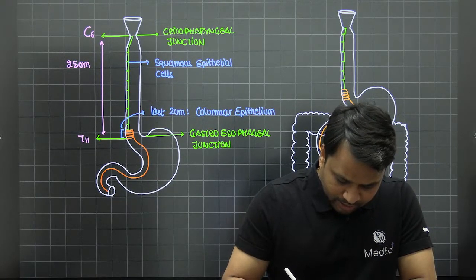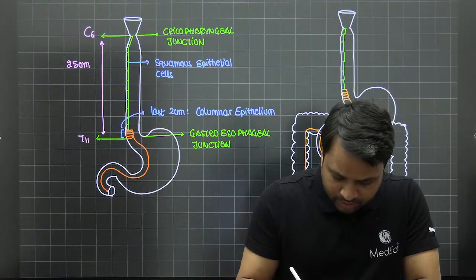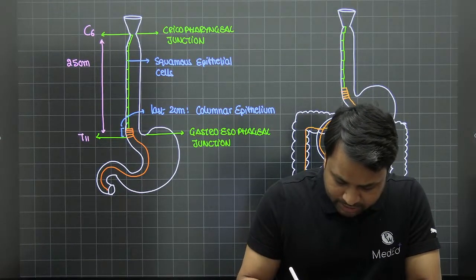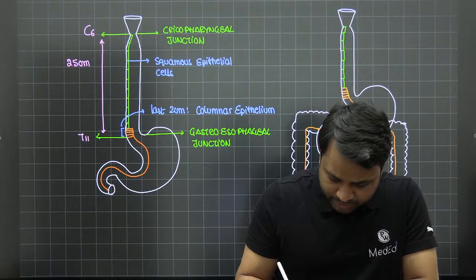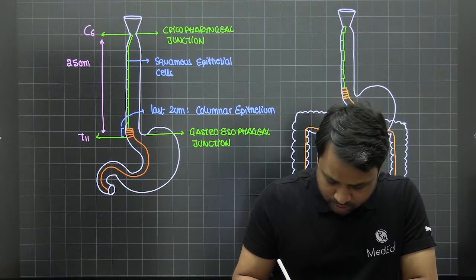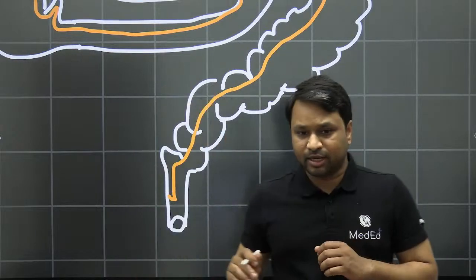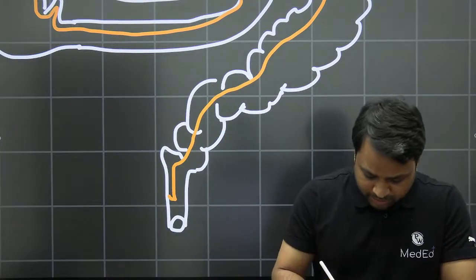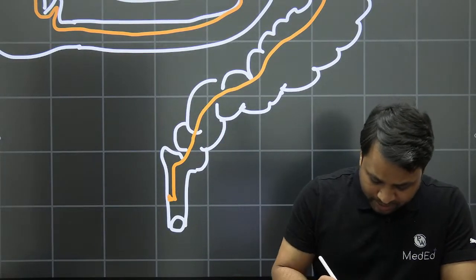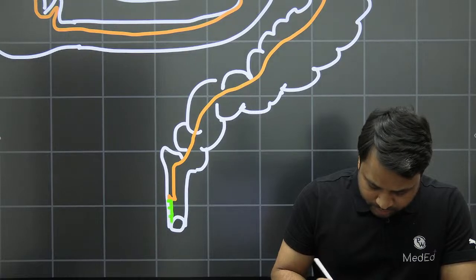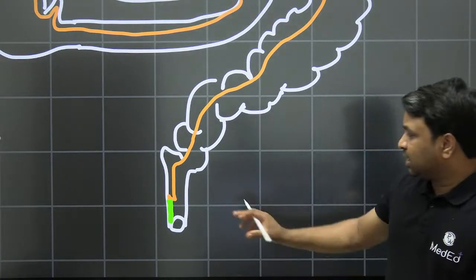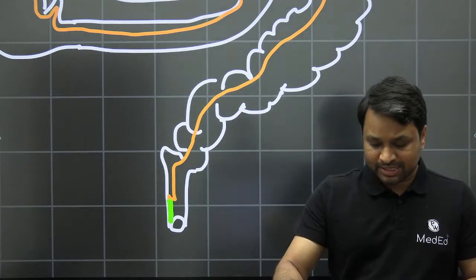Let it be your large bowel, let it be your small bowel, let it be your appendix, let it be your colon. Anything is lined by columnar epithelium all the way to the anal canal. But when it comes down to the anal canal, the last 2 centimeters goes back and develops into squamous epithelium. The last 2 centimeters is lined by squamous epithelium.